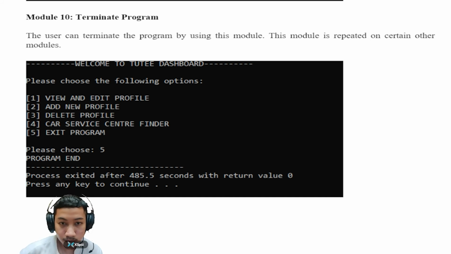On our last module, which is to directly terminate the program, the user can terminate the program by using this module, which is option 5, with only one click. This module is written into certain other modules, and the function of it is to shut down the program.